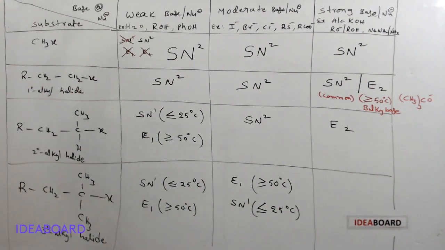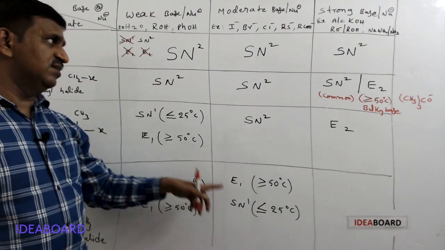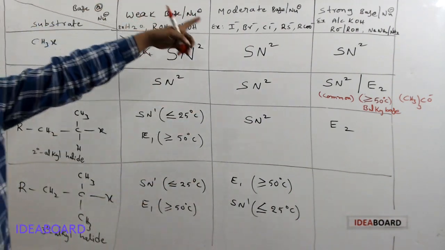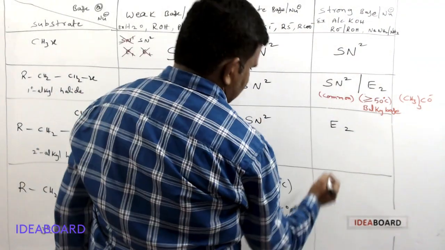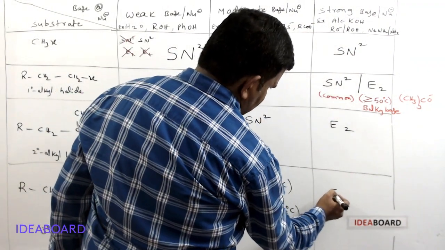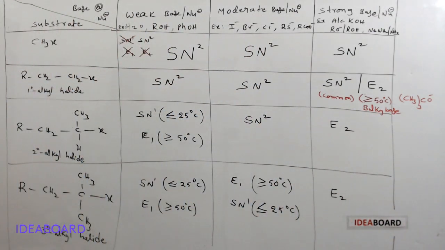Tertiary alkyl halide also undergoes SN1 or E1 reaction with a weak or moderate nucleophile or base. And lastly, if it is a strong base, generally tertiary alkyl halides undergo E2 reactions mainly.